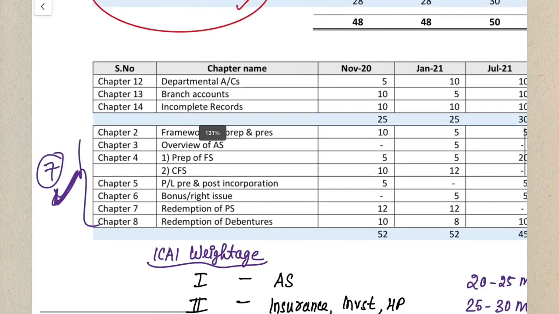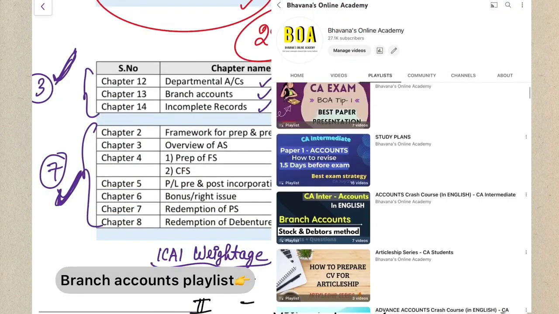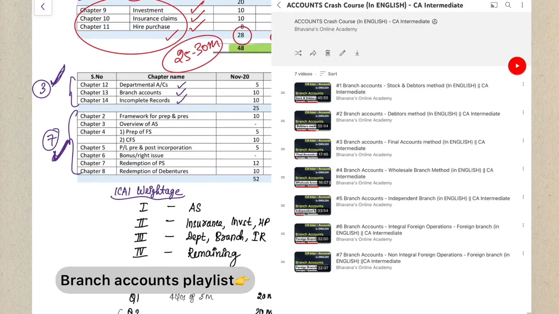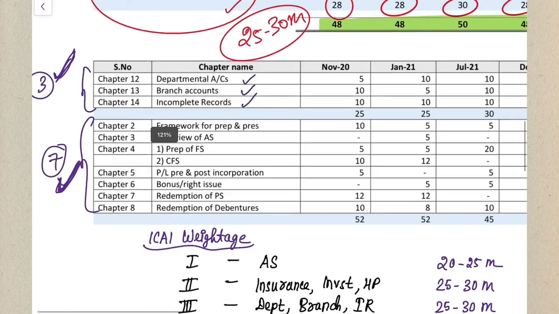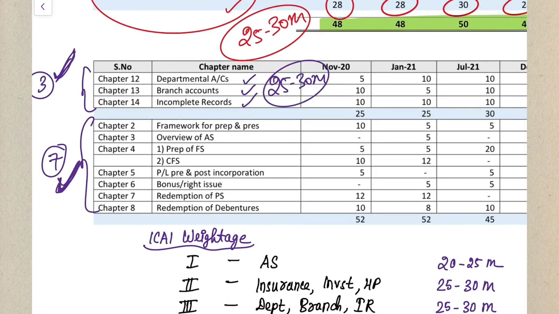Yes. So the first 3 chapters we are going to see here are departmental accounts, branch accounts, and incomplete records. These 3 chapters are asked in your examination for around 25 to 30 marks again. Just 3 chapters you have to do, and 25 to 30 marks you'll be able to score in your examination. But the catch here is a few people find these 3 chapters a little difficult or a little tricky. Your department, your branch, and your incomplete records.